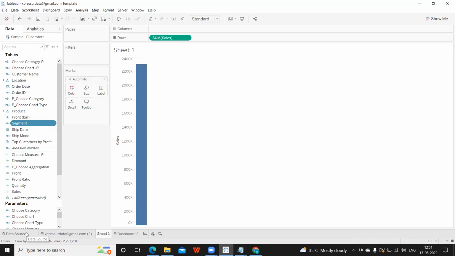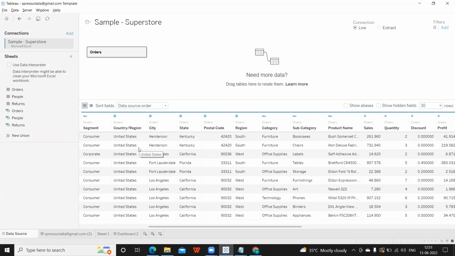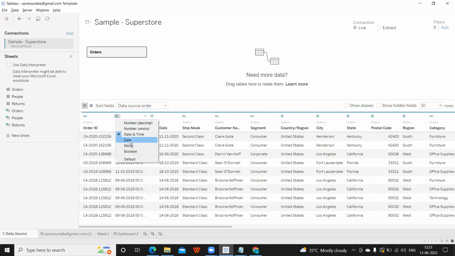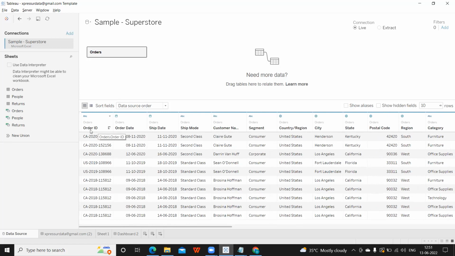Now, sometimes you might get requirements from the client to clean the data or to get some specific fields. Then at the data source level only we can do that. Suppose I'm converting back to date here. Suppose this Order ID is there, and in this, suppose we get a requirement for the country code. How can we get this country code? By looking at this we understand that CA is the country code, then 2020, and 152156 is the actual order number. That is what the client told us.